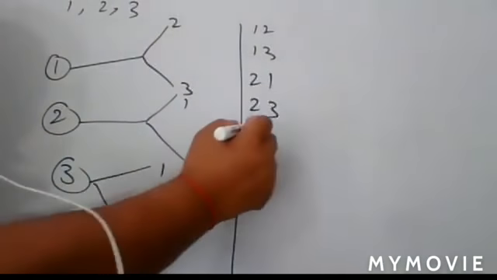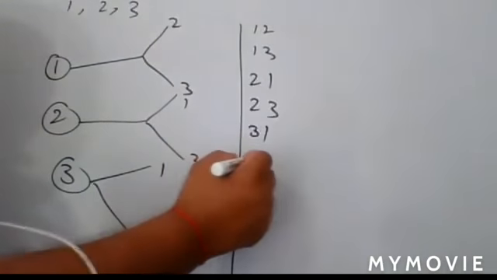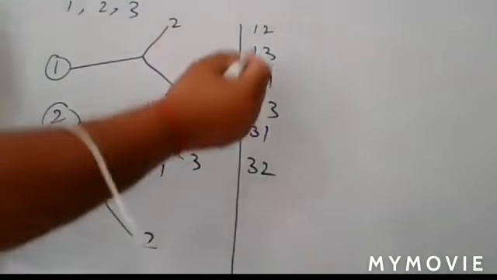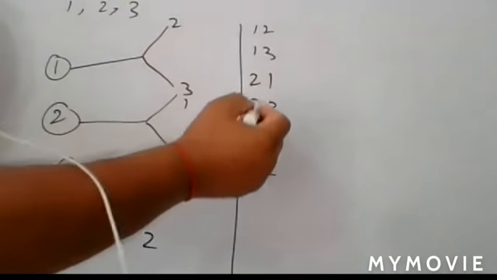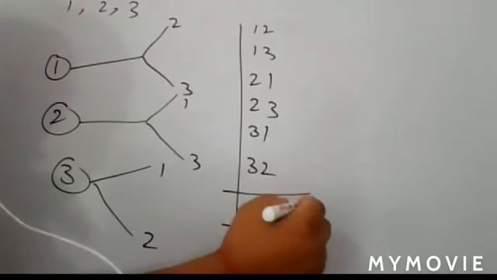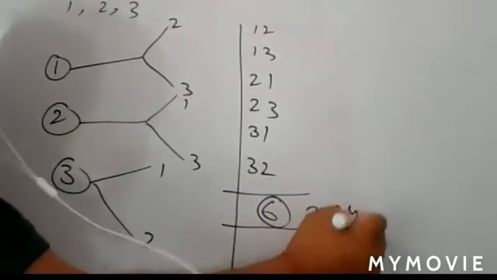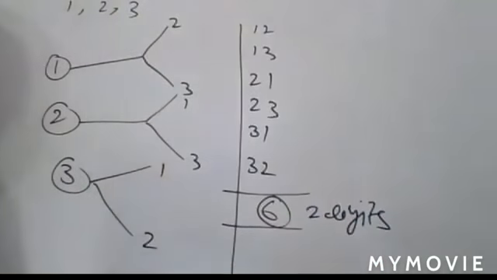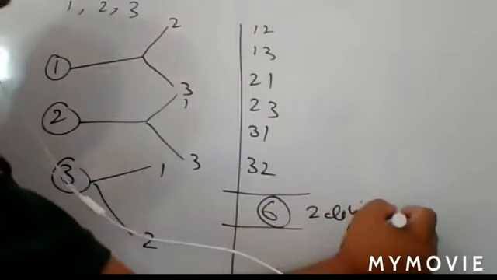And from three, you can write 31 and 32. If you count them, you have 1, 2, 3, 4, 5, 6. So a total of six different two-digit numbers are formed.